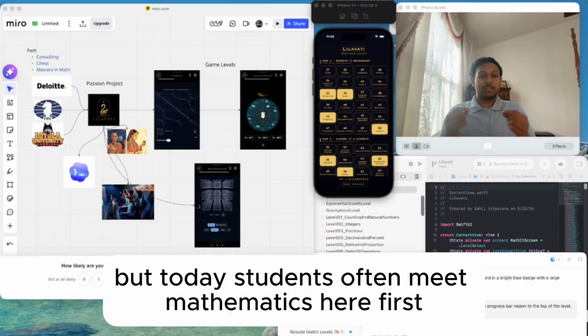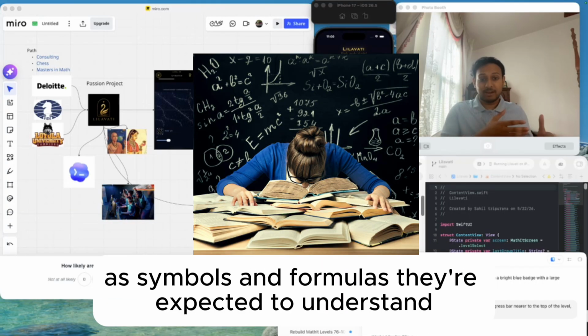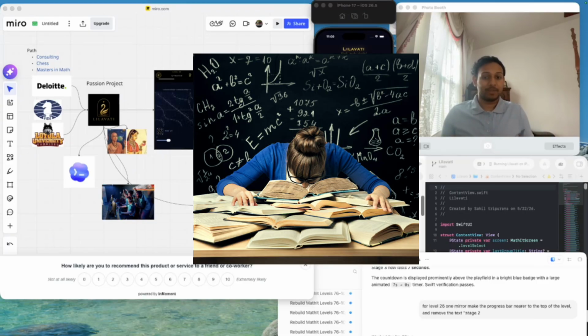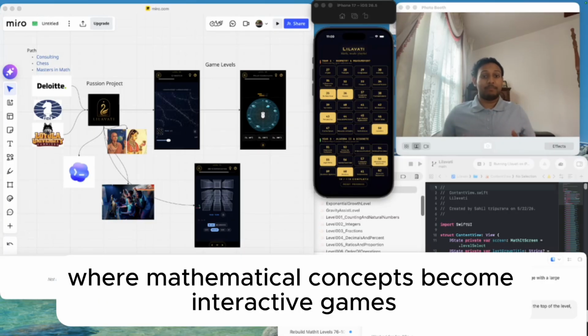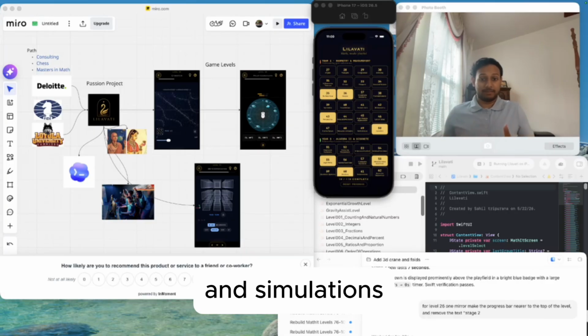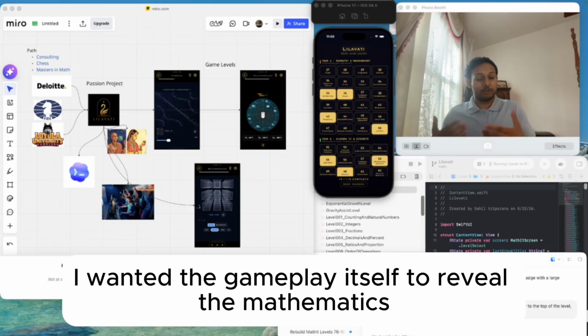But today, students often meet mathematics here first, as symbols and formulas they're expected to understand before they've experienced what they mean. So what if we reverse that? That's the idea behind Lilavati, an iOS app where mathematical concepts become interactive games and simulations. Instead of putting math questions inside games, I wanted the gameplay itself to reveal the mathematics.